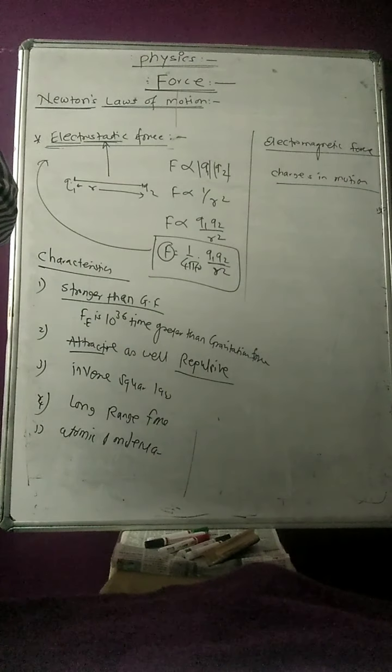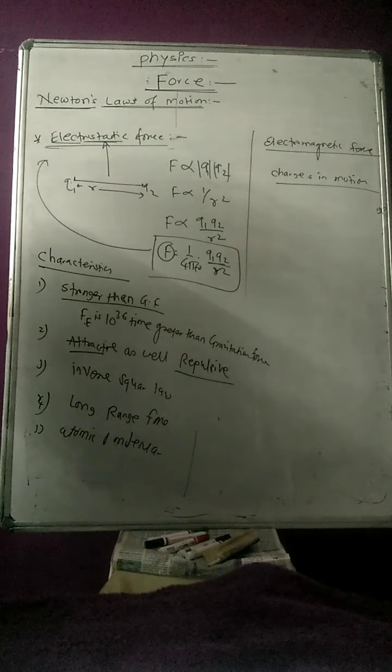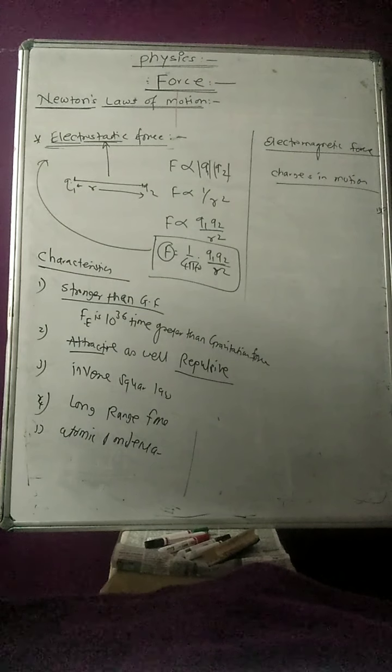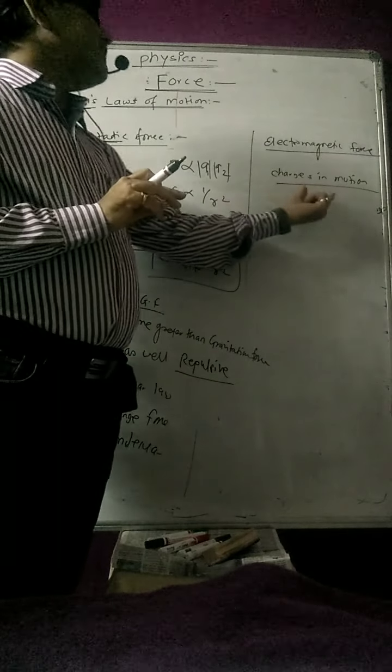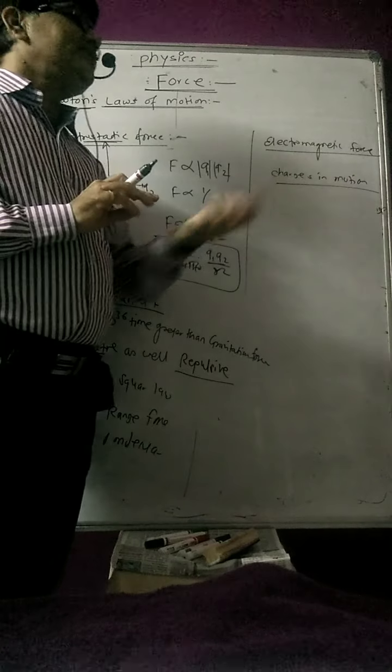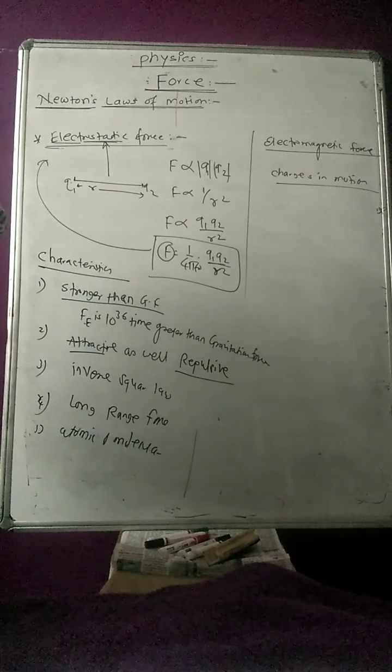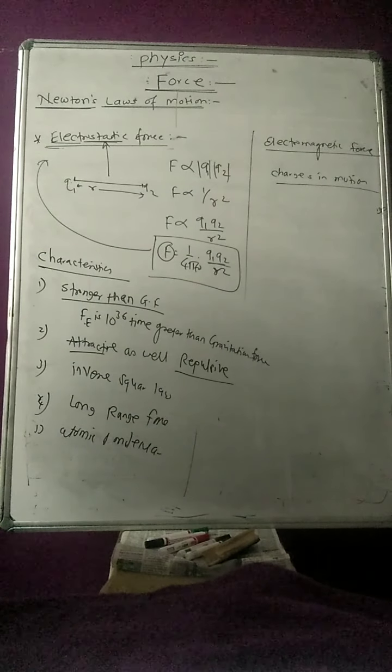The force acting between electric charges in relative motion is called the electromagnetic force. The force depends upon the charge carried by the two bodies and the magnitude and direction of their velocities, meaning the magnitude of the two charges and the direction in which they are moving. So this is the example of electromagnetic force.